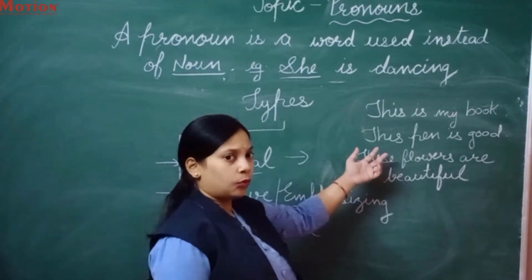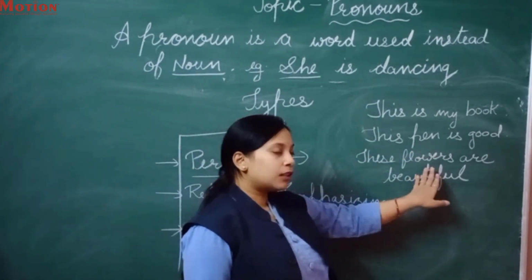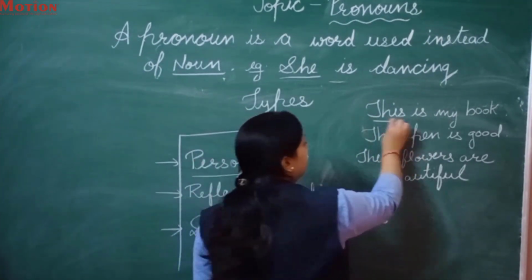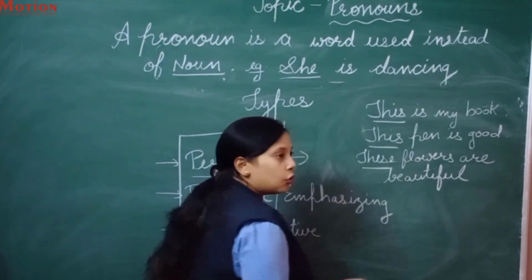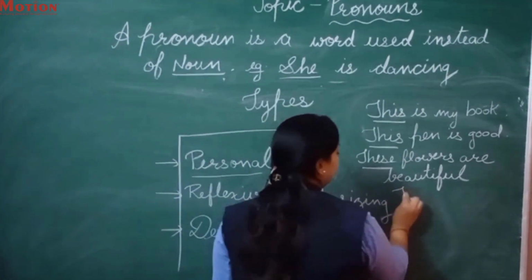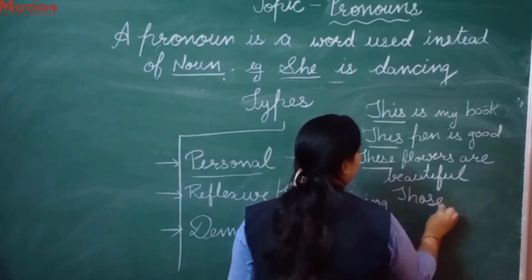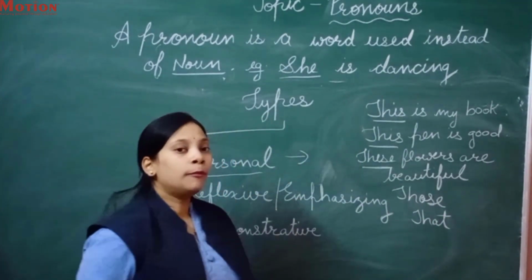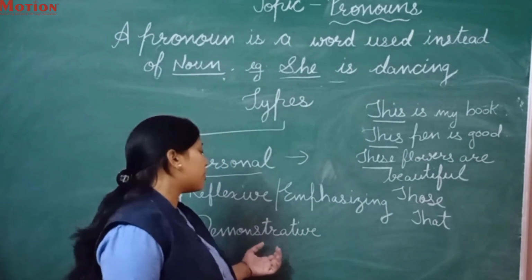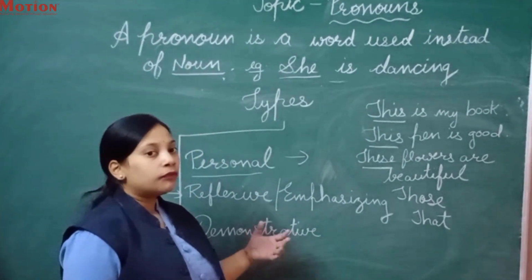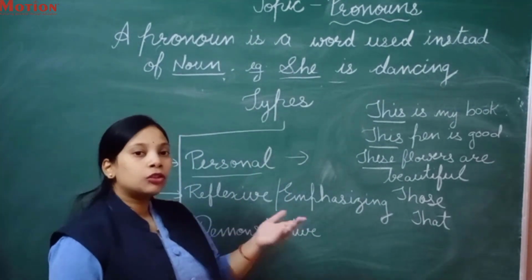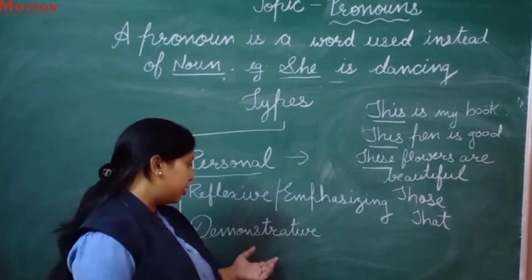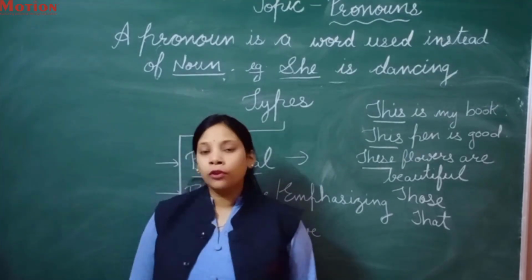Pen? No. Flowers? No. These are nouns, not pronouns. So this, these, those, that, I'm writing over here, they all are examples of demonstrative pronouns. When we talk about this, that, those, these, all these formations are known as demonstrative pronouns.